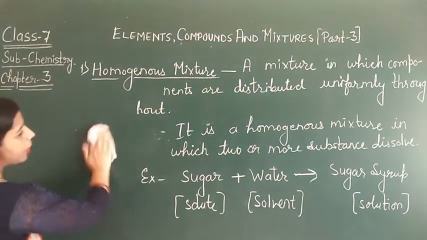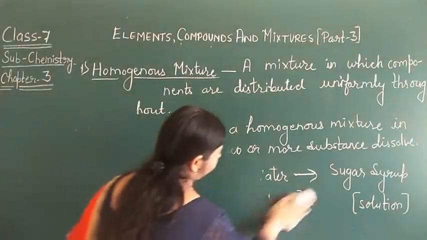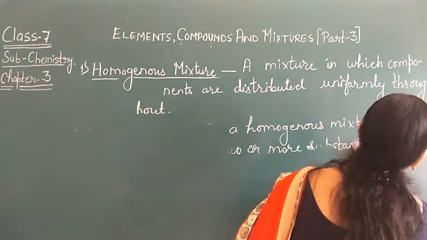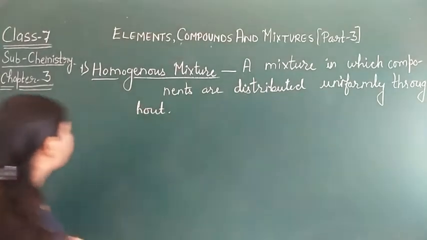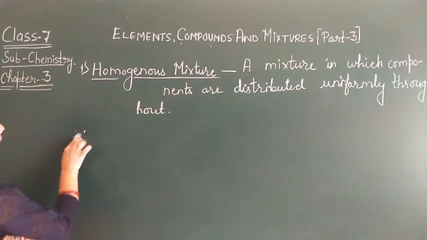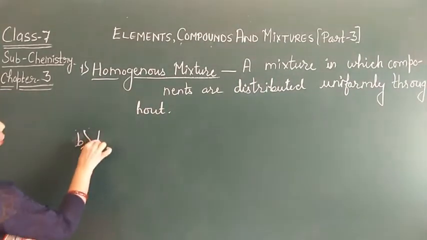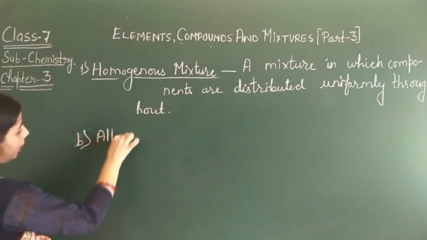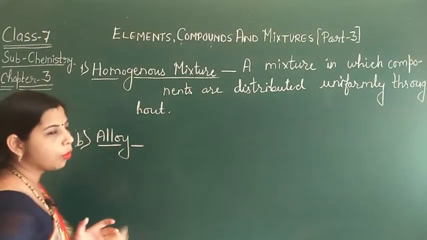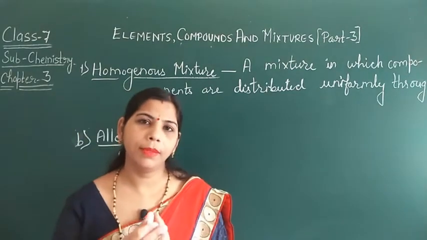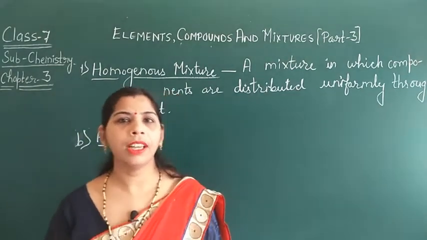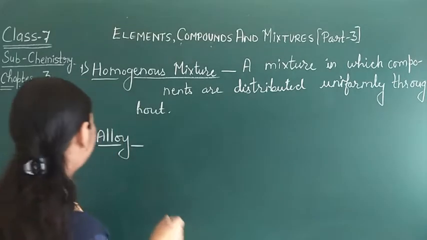The next type of homogeneous mixture is alloy. So what is an alloy? An alloy is also a homogeneous mixture in which a metal is mixed with another metal or a non-metal.